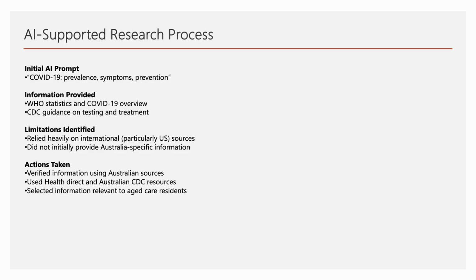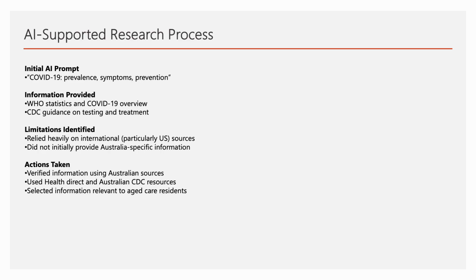I used generative AI, specifically ChatGPT, to gather initial information about COVID-19, including its prevalence, symptoms, and prevention strategies. The prompt I used was COVID-19 Prevalence, Symptoms, Prevention. I then reviewed the information provided and conducted my own research using reputable health sources.